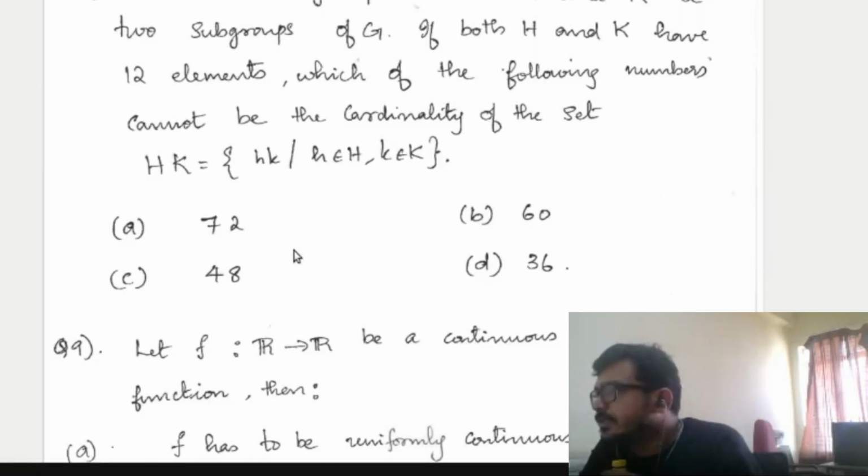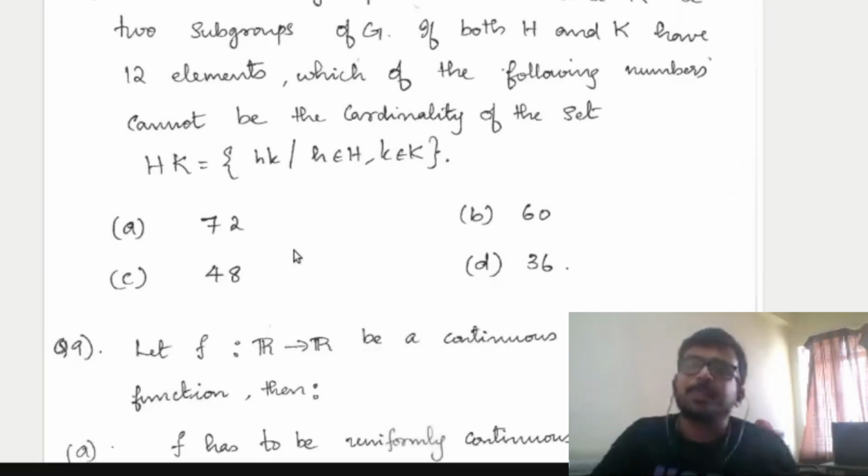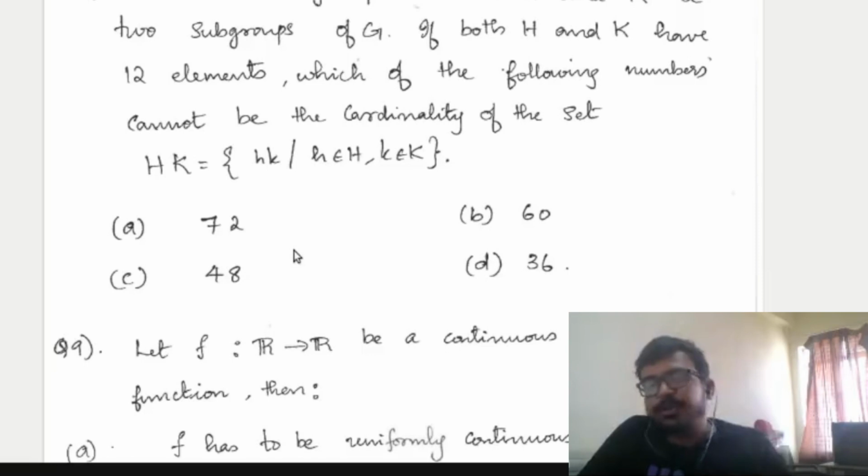Option A is 72, option B is 60, option C is 48, and option D is 36. So here let G be a group and let H and K be two subgroups of G. G is a finite group. If both H and K have 12 elements, which of the following numbers cannot be the cardinality of the set HK, where HK is equal to small hk where small h belongs to capital H and small k belongs to capital K.